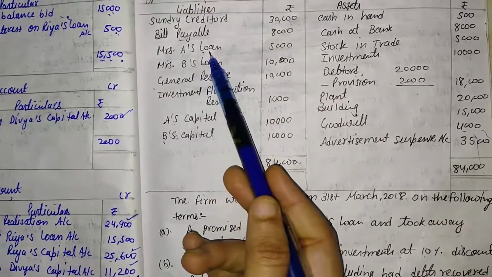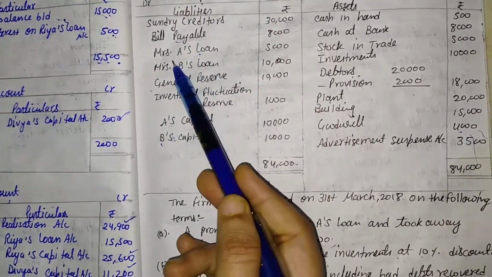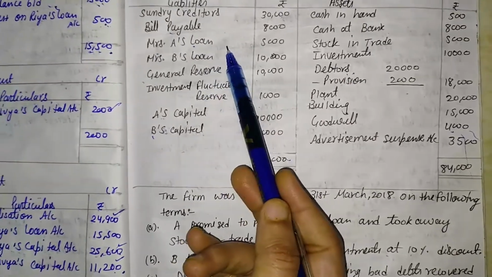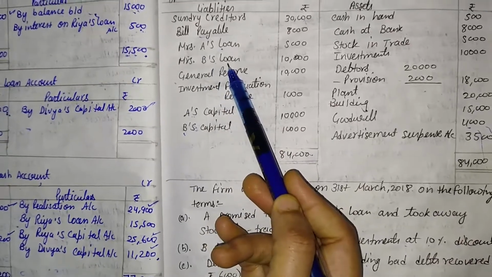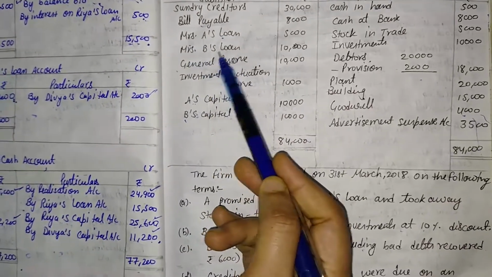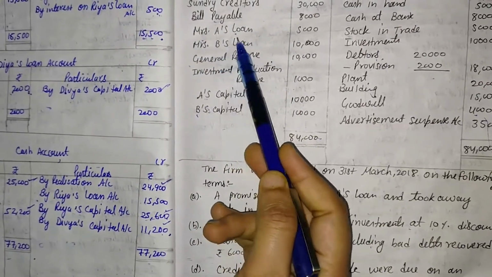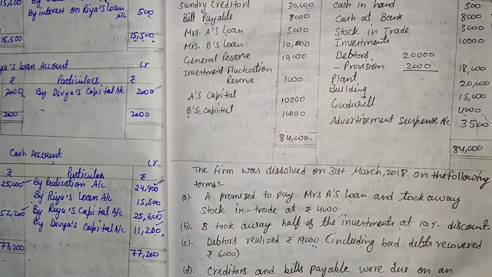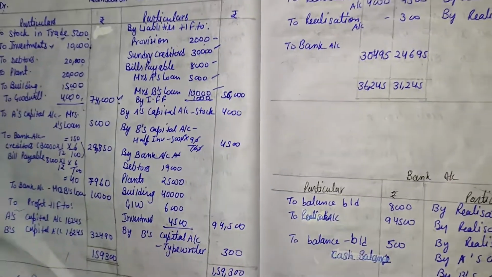Here Mrs. A is not the partner of the firm, so the loan of Mrs. A is treated as an external liability, so that should be transferred in the liabilities column. As well, Mrs. B is also treated as external, so that loan is also treated as an external liability. So here two loans, Mrs. A's loan and Mrs. B's loan, both are transferred to the liability side.